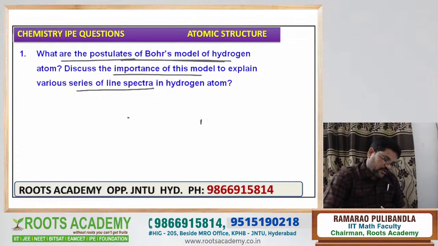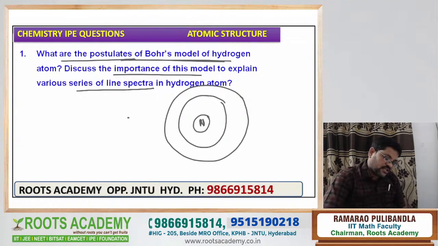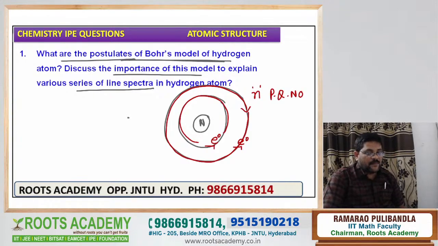See the first point: this is the nucleus. Now around the nucleus, what happens according to Bohr's model? Electrons are revolving in circular orbits around the nucleus, either in the clockwise direction or in the anti-clockwise direction. Now, as per Bohr, the circular orbits are denoted by the principal quantum number. So for the circular paths, Niels Bohr gave the principal quantum number.